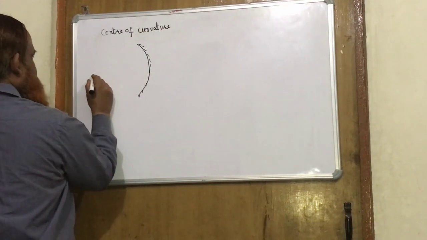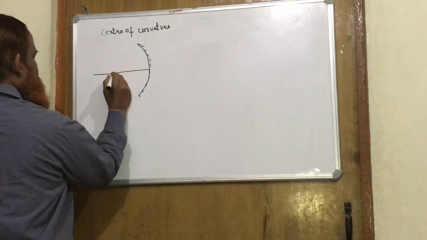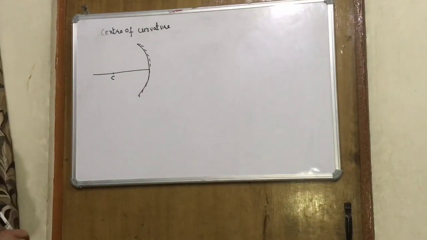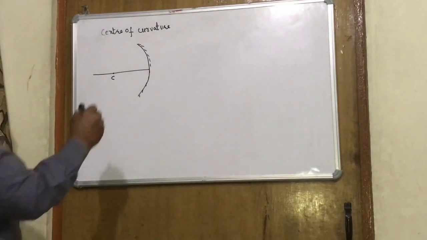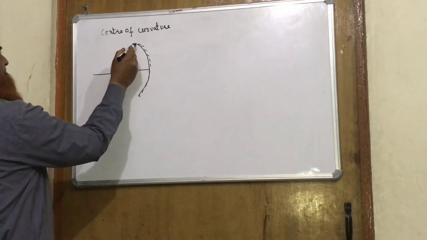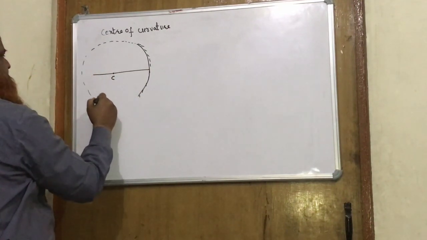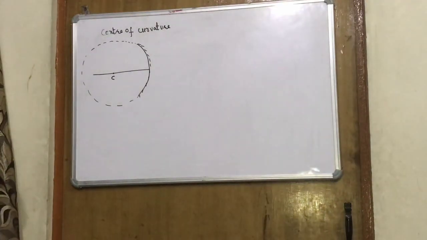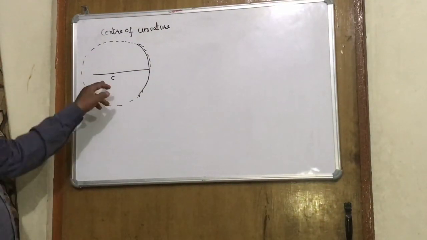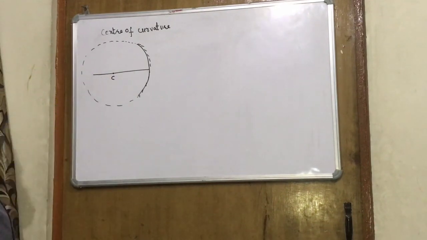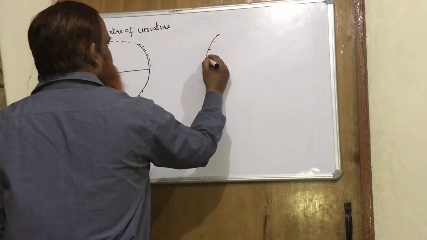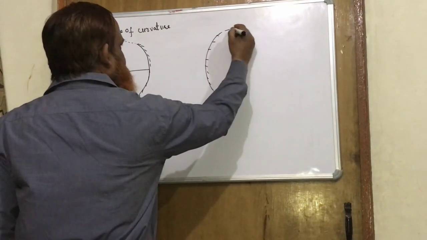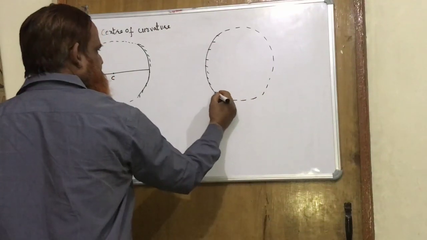When we make a spherical mirror, it is obtained from a glass sphere, and the center of that glass sphere is known as the center of curvature of the mirror. If we complete the sphere, then we will get the center somewhere, and that will be the center of curvature of the mirror. In the same way, in a convex mirror we can also find the center of curvature.